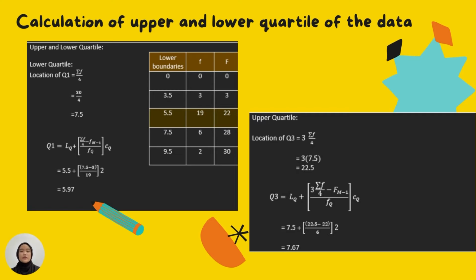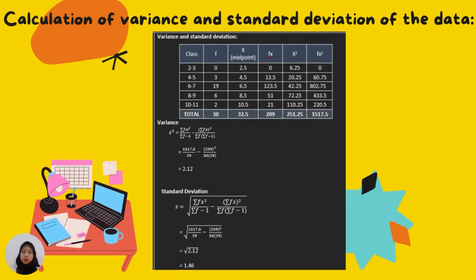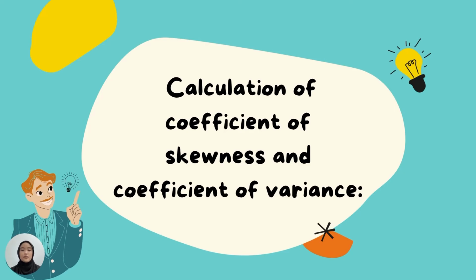The next one, we need to find the upper quartile. For the upper quartile, we need to find the location of quartile 3, and then we got 22.5 for the location of quartile 3, and then we need to find the quartile 3, which we got 7.67. Next, I'm going to show you the calculation of variance and standard deviation of the data. The calculation of variance, we got 2.12, and the standard deviation, we got 1.46.